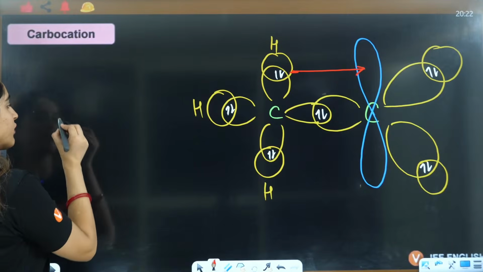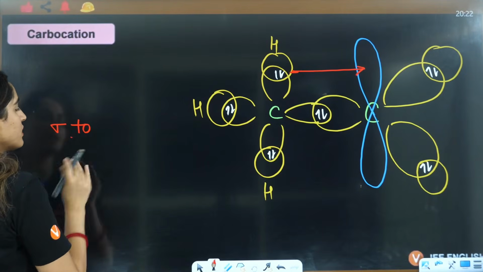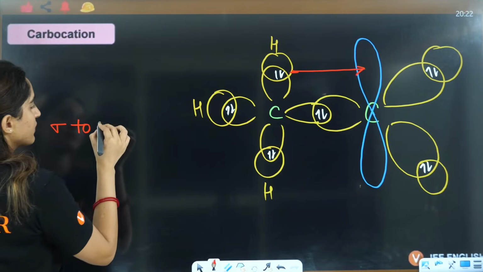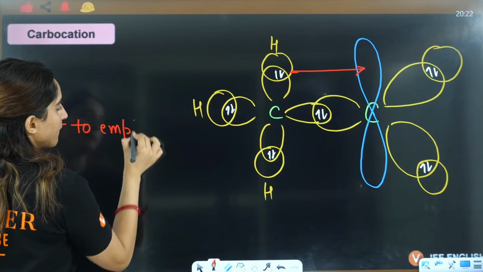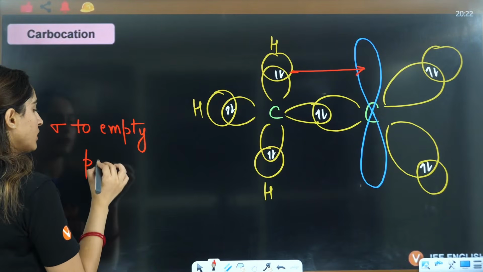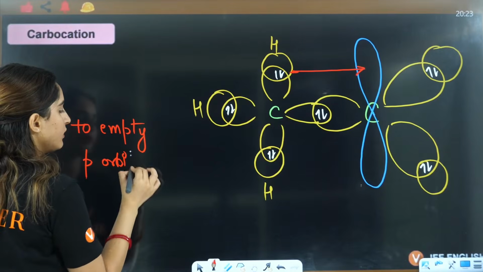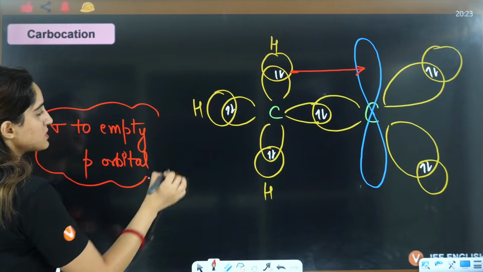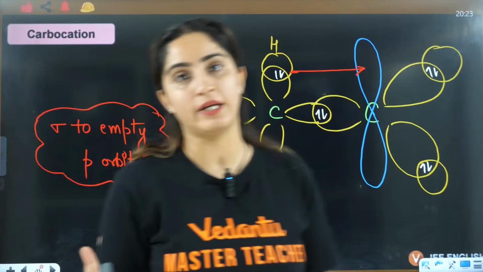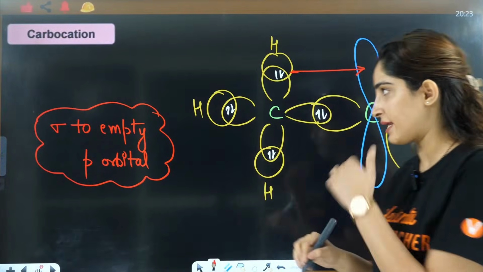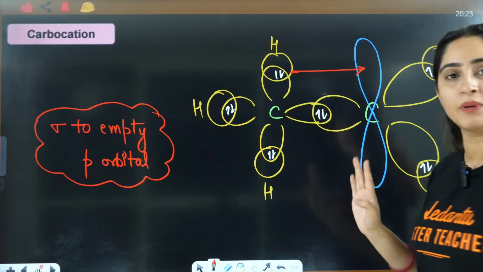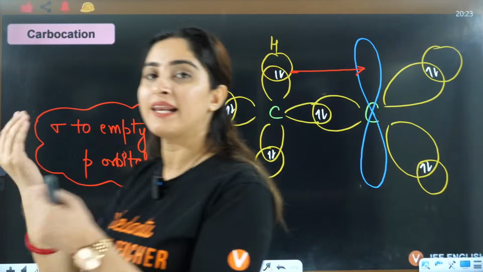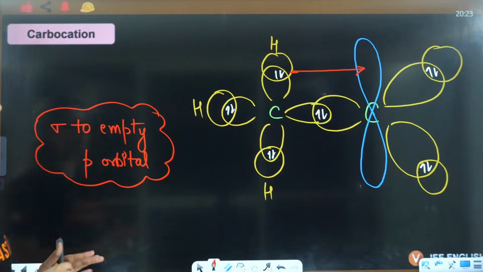That means the shifting is from sigma to empty p orbital, right? Empty p orbital is there. This is sigma, this is empty p orbital. This kind of sigma electron shifting is happening here, right?